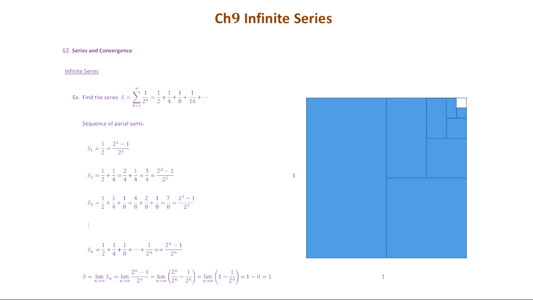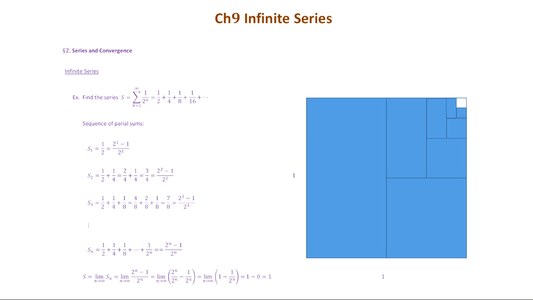Okay. And the second term of the partial sum is just the sum of the first two terms of the original sequence. So that's just 1/2 plus 1/4. You rewrite the 1/2 as 2 over 4, and then you add the numerators, you get 3. So the whole thing is 3 over 4, and we can rewrite it as 2 squared minus 1 for the 3, and 2 squared for the 4 in the denominator.